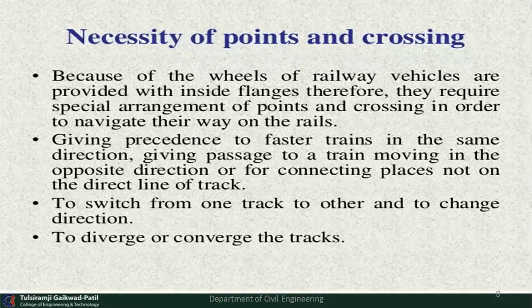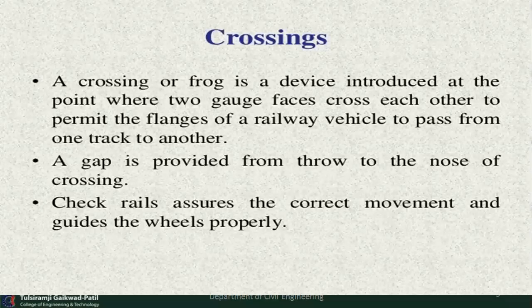It is also useful to divert or converge the track. These are all automatic mechanisms with the help of electronic sensors. Nowadays we can change the track, and a train can automatically be moved from one track to another track with the help of a crossing. A crossing or a frog is a device introduced at the point where two gauge faces cross each other to permit the flange of the railway vehicles to pass from one track to another.